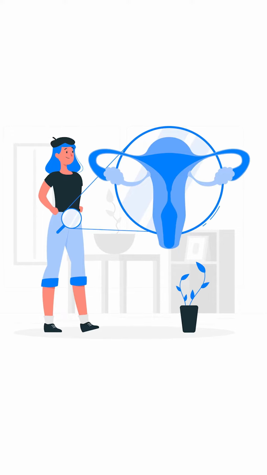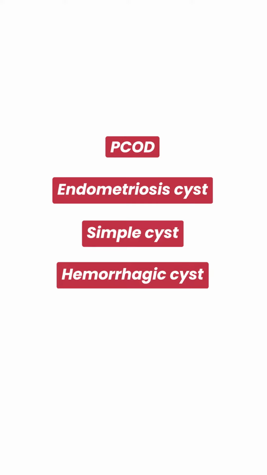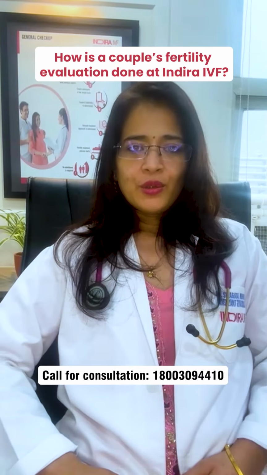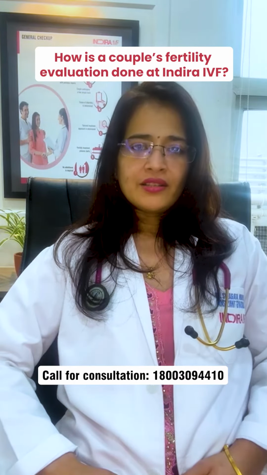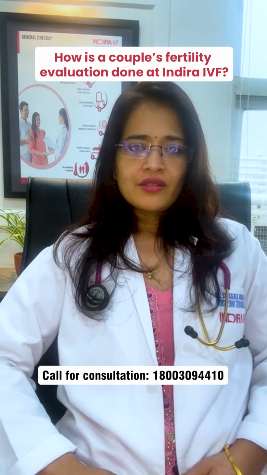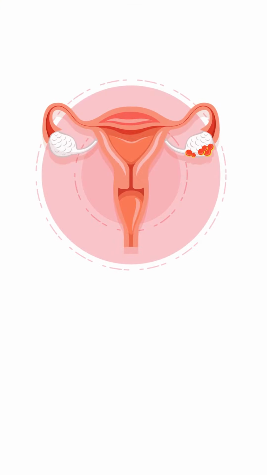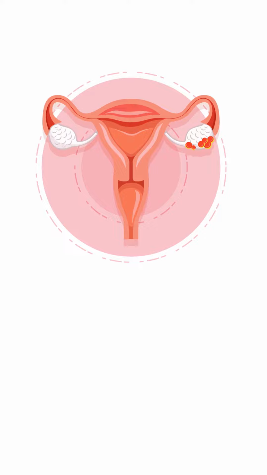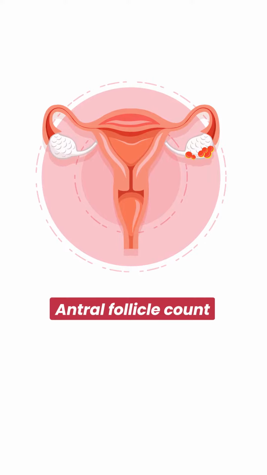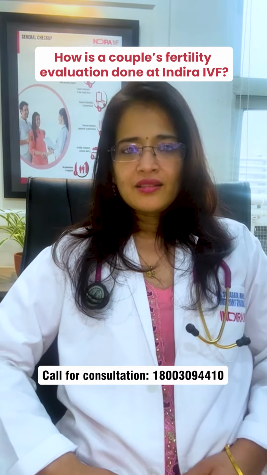the ovaries for presence of PCOD, endometriotic cyst, simple cyst or hemorrhagic cyst. We also evaluate both the fallopian tubes for any gross abnormalities and the uterus for presence of any fibroid or adenomyosis. We would also like to check the egg count in both the ovaries together, which is known as antral follicle count. Coming to the male partner, we need to do a semen analysis in which we would check for the